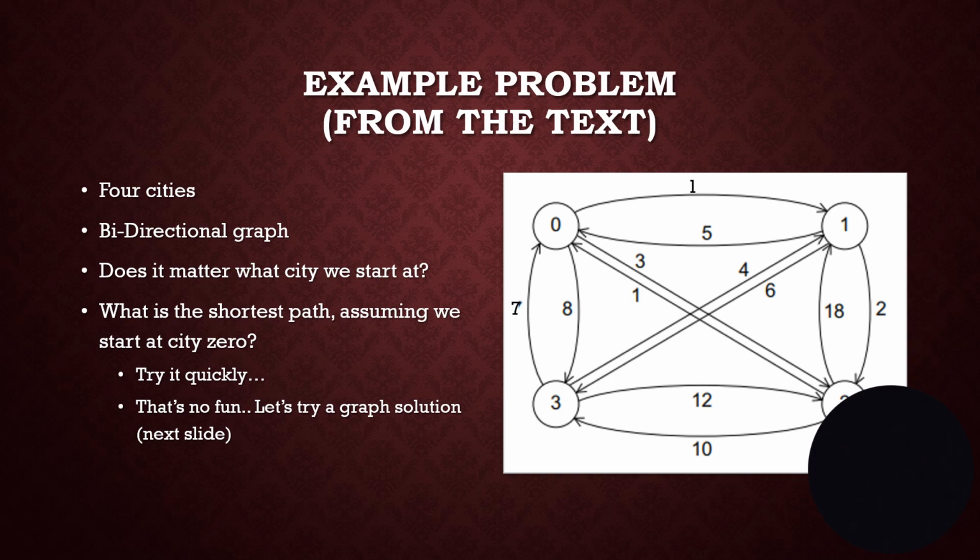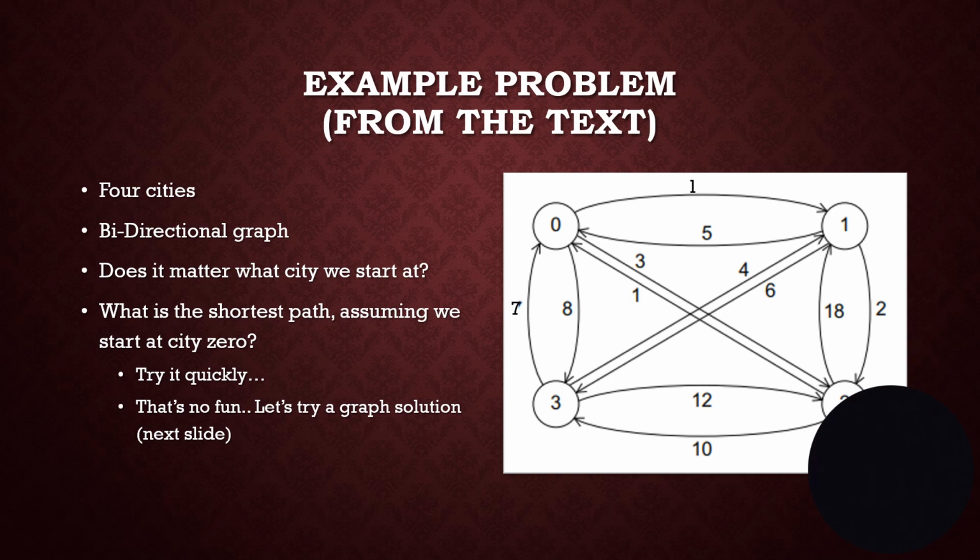From 2 to 1 cost me 2. Now my total is 5. Now I have to go down to 3, and that cost me 6, which makes my total 11. And now I go back to 0, and my total was 18. Is that the fastest route? The answer, I think, is no, it's not. However, it would be a route that we would start with.